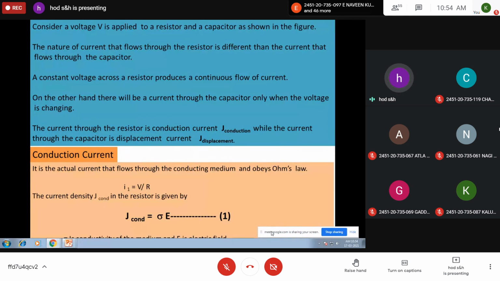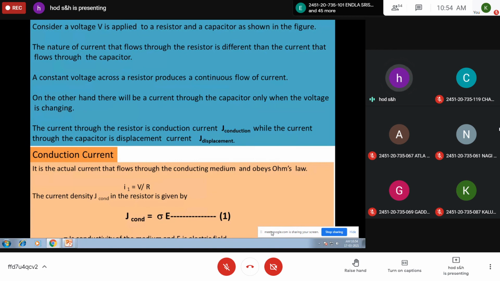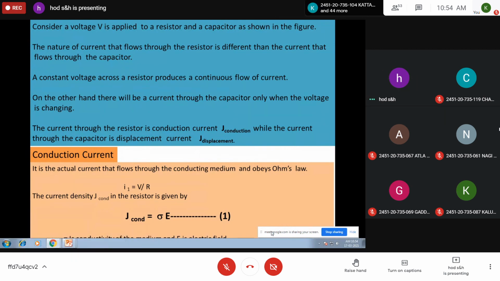The current density J conduction in the resistor is given by J conduction is equal to sigma into E, where sigma is the conductivity of the medium and E is the electric field intensity. It follows Ohm's law, V is equal to I1R or I1 is equal to V by R.